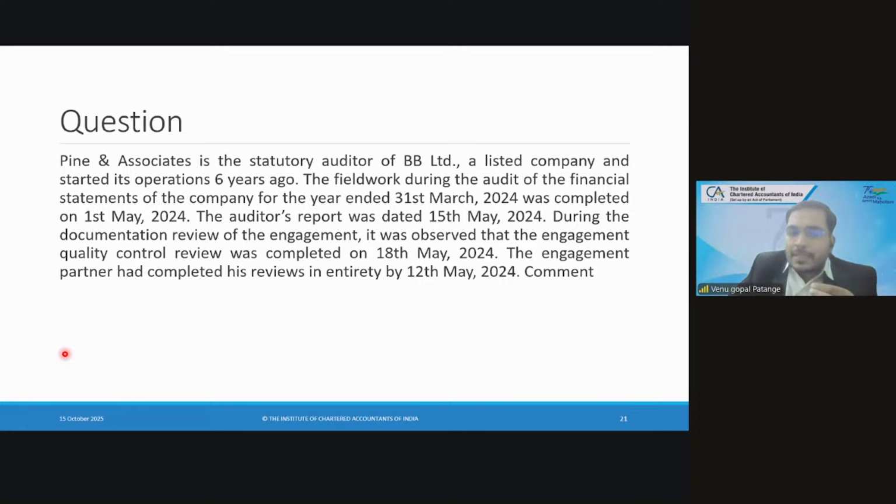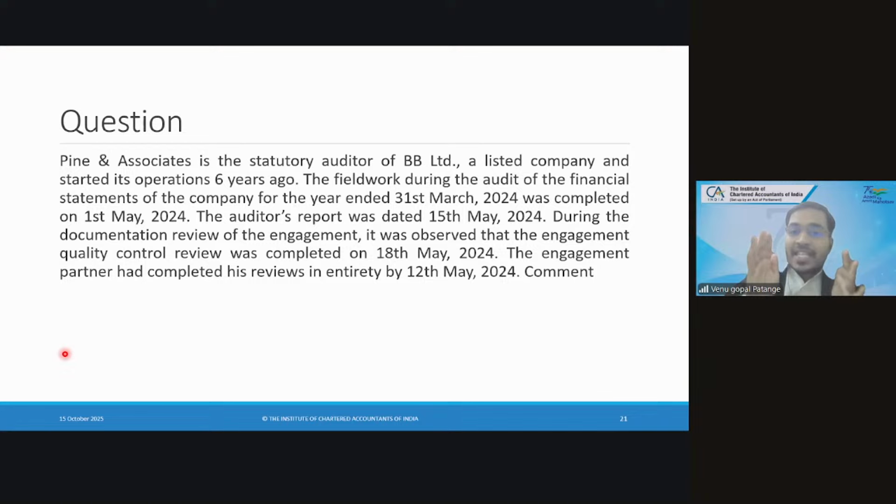SQC1 plus. See, SQC1 is about quality control of the firm as a whole, right? Yes, sir. There is a smaller part of SQC1 which is lying in standards on auditing. Do you know that standard, which is very much similar to SQC1? Yes, SA 220, right? So SA 220 is the quality control for engagement level.